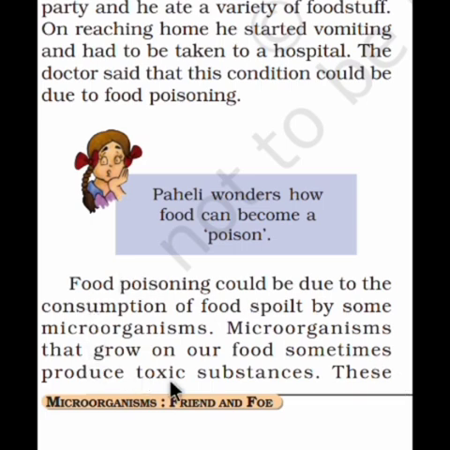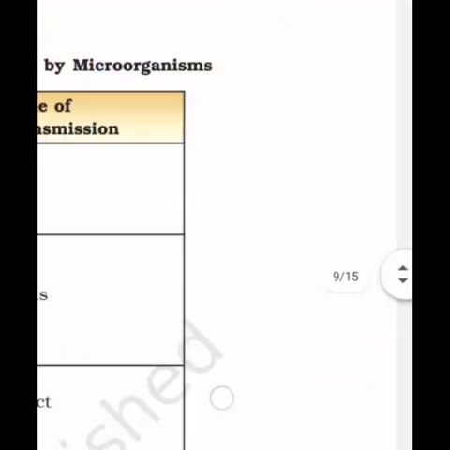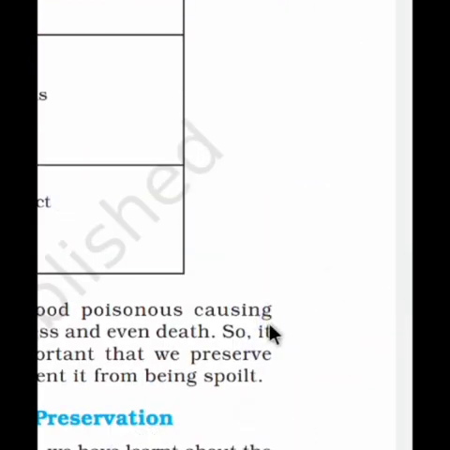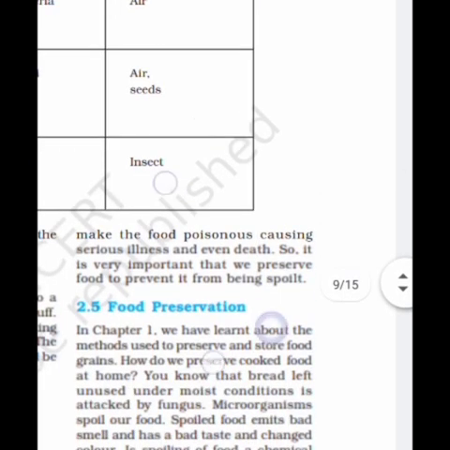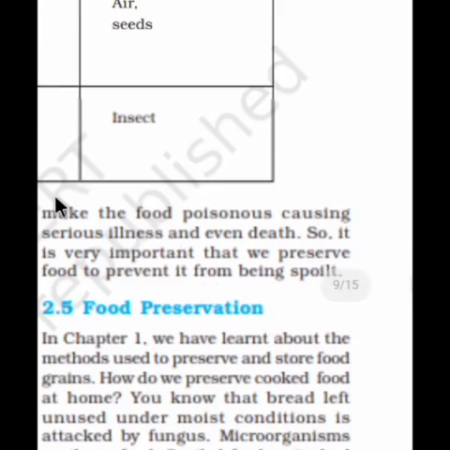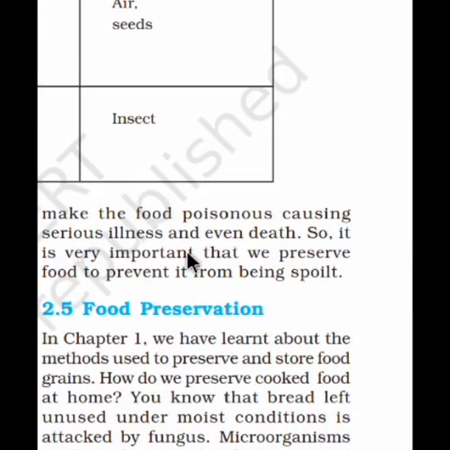Microorganisms that grow on our food sometimes produce toxic substances. These toxic substances are produced by the microorganisms, and they make the food poisonous, causing serious illness and even death. So be very careful before you eat food, and make sure of its purity. It is very important that we preserve food to prevent it from being spoiled.